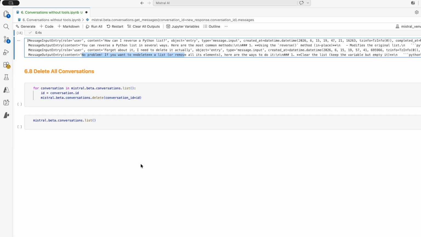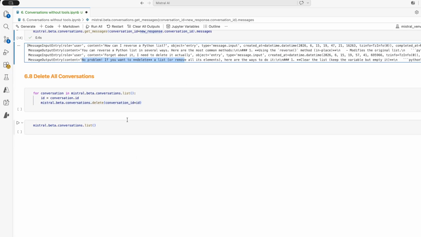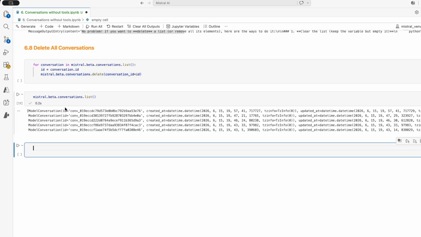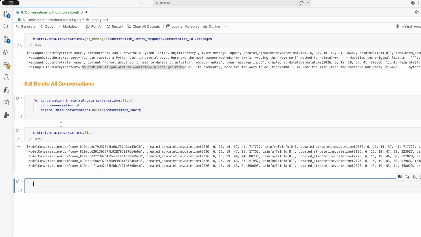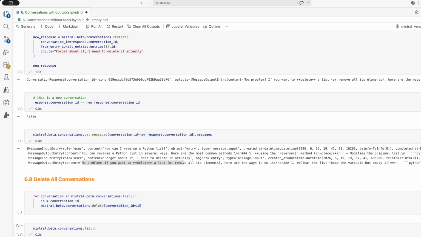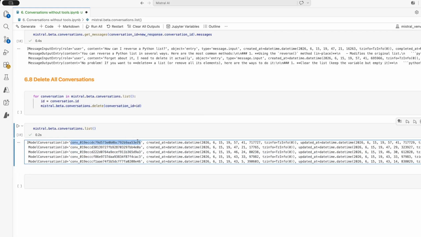And the last thing we can do, especially if you want to start over and over practicing, is delete all your conversations so you don't end up with too many. So if I list now, I should have 2 conversations. Actually a bit more because I tried a few times before, but we should identify at least these 2 conversations that we were dealing with. Here, the new one, when I started the conversation, is the one ending E76, and we can see this is the one on top, the very last one that was created.